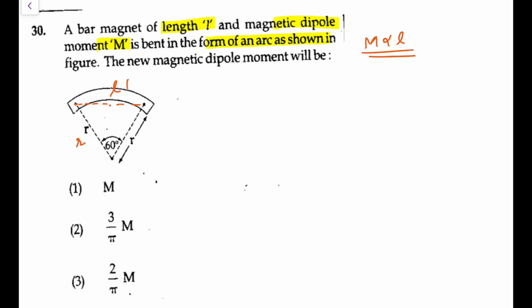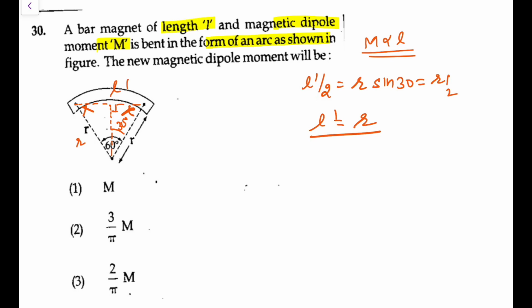If I draw the perpendicular bisector, this angle by symmetry would be 30 degree. So L dash by 2 would be equal to R sine 30 degree, that is R by 2. Also, because the angle is 60 degree and both sides are equal, it would be 60, 60, so it's an equilateral triangle. You can directly say L dash is equal to R. So L dash has now become R.